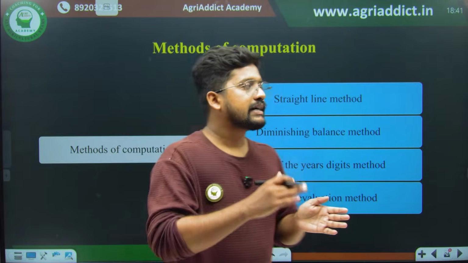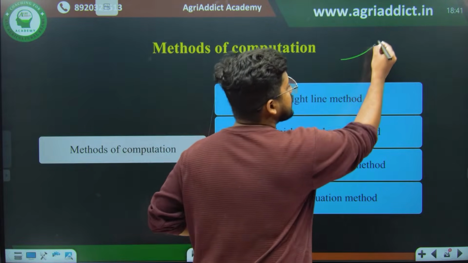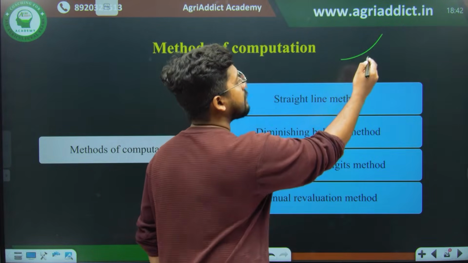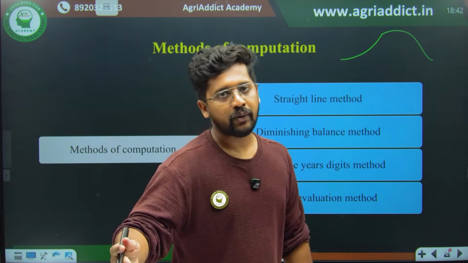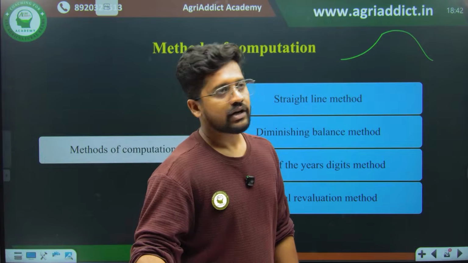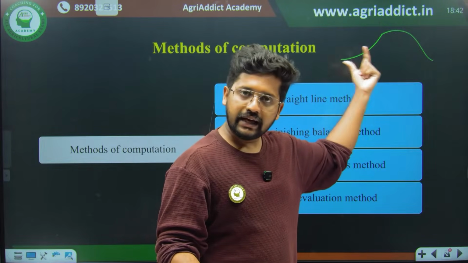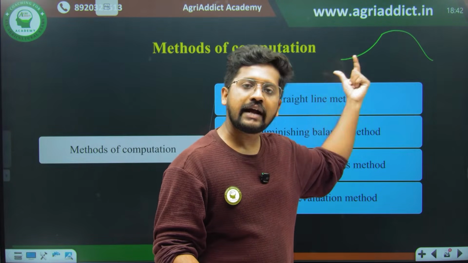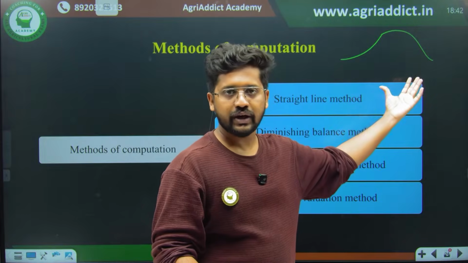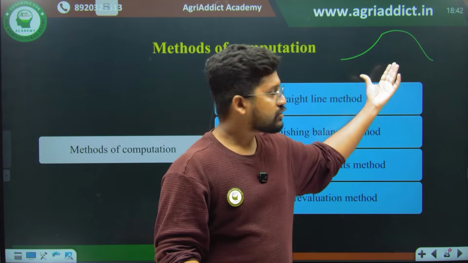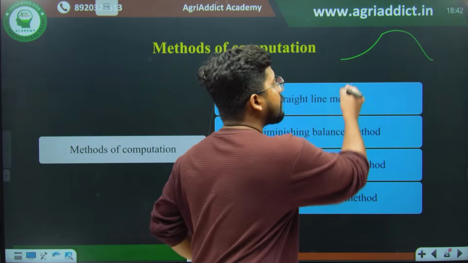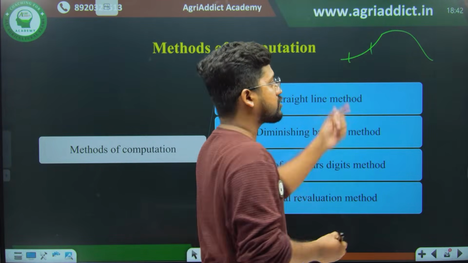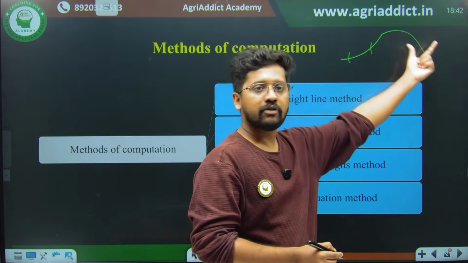So in the case of cattle, the output initially increases, reaches a maximum, and only after this does it reduce. After a particular point only it will reduce, right? So while you are valuing the assets in your farm, cattle or livestock is also another asset. When we are taking the inventory, you can see that at the initial point there will be an increase in the value, that is called appreciation. After that it will be depreciation, right?